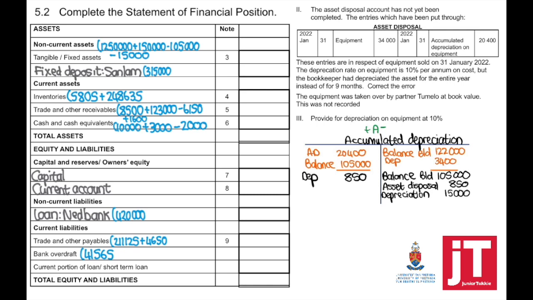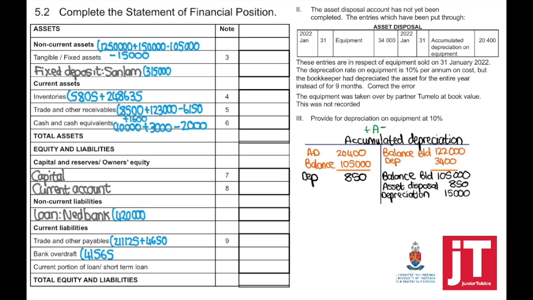But when we get to the accumulated depreciation, it's your balance brought down after the asset has been disposed of. But then we needed to make a correction. We needed to add 850 and minus 850. And we needed to include the depreciation on the remaining assets.